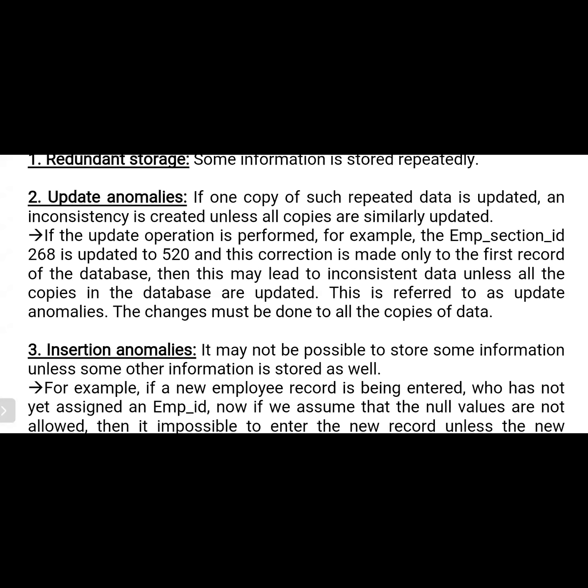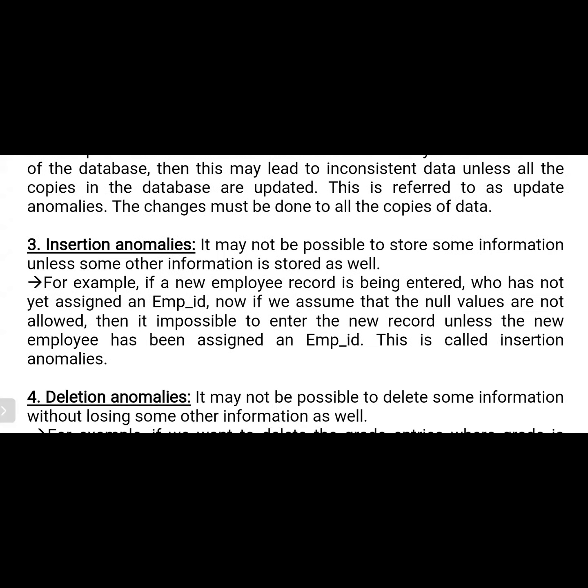So it automatically leads to redundant storage. At the same time, it also provides inconsistency. If the update operation is performed, for example, employee section ID 268 is updated to 520, and this correction is made only to the first record of the database, then this may lead to inconsistent data unless all the copies in the database are updated. So the same operation will be performed more than one time. This is referred to as update anomalies, or updation anomalies. The changes must be made to all copies of the data.